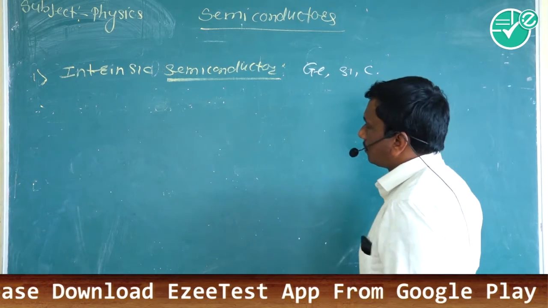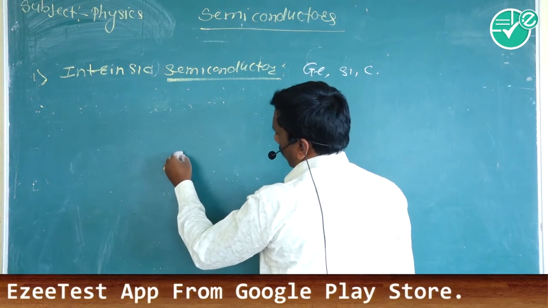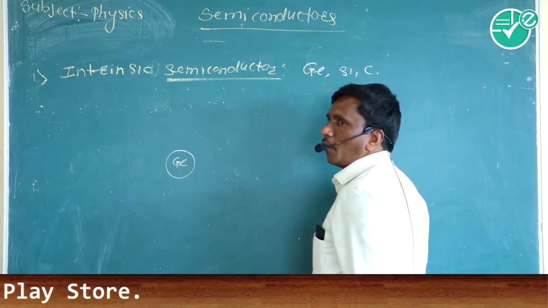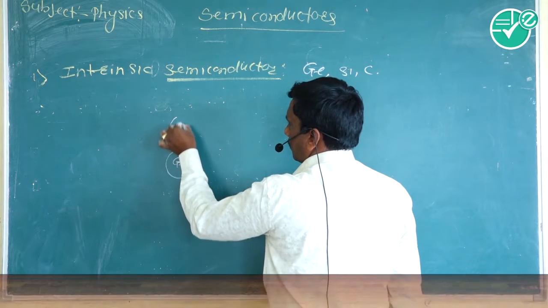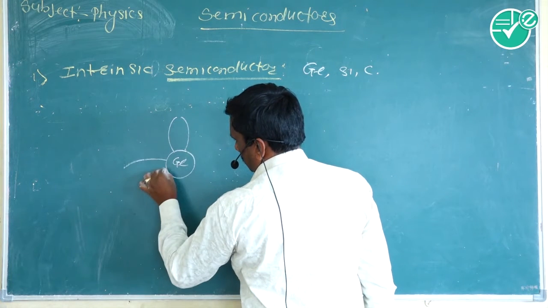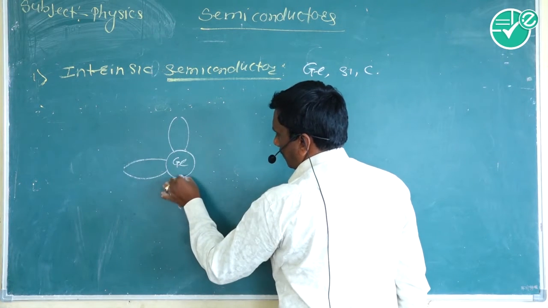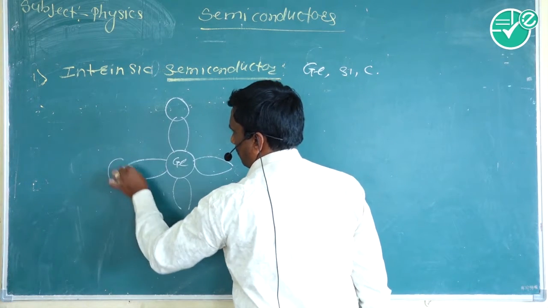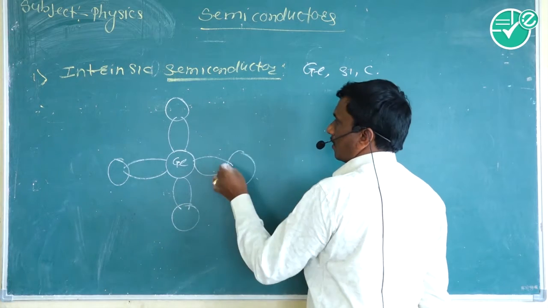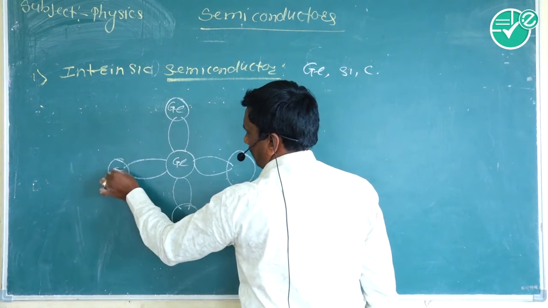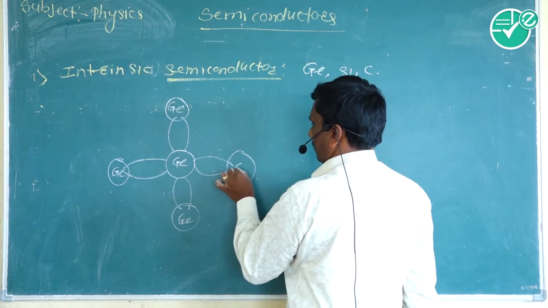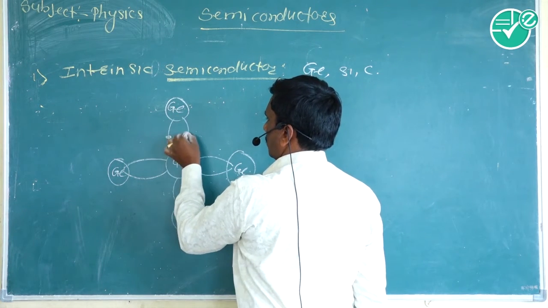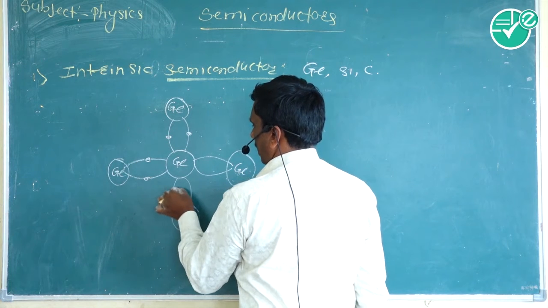Germanium has 4 electrons in its outermost orbit, and it forms 4 strong covalent bonds with the 4 neighboring germanium atoms.